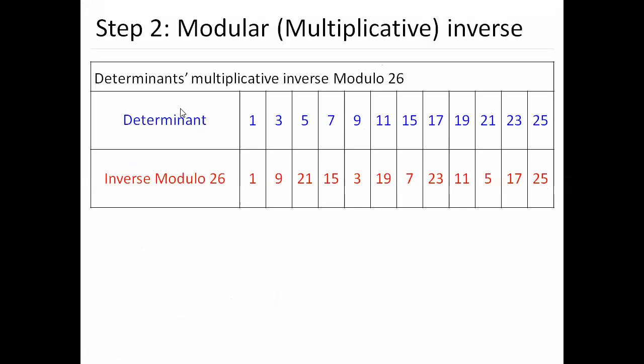See, I have already predefined this for the Hill cipher, where we find the modular inverse, so we'll have it over here. The determinant, if we have the inverse modulo of 26, will be this.